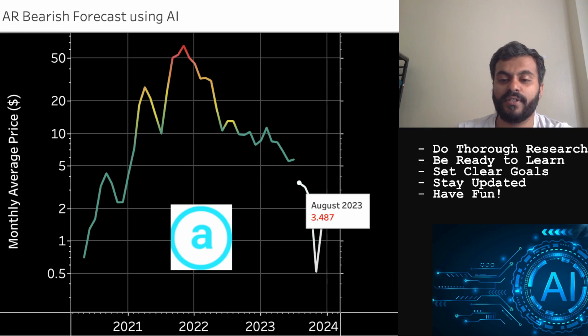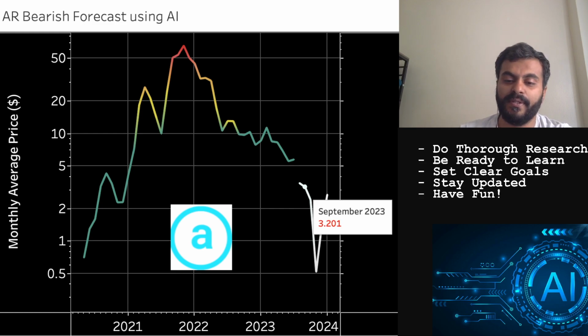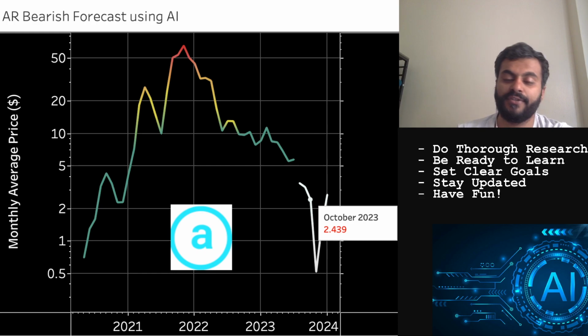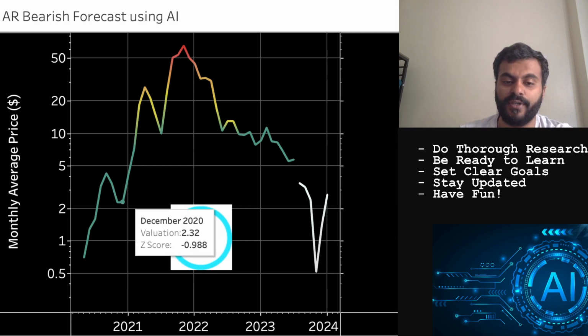For the month of August, it is $3.50, which right now is not looking likely, because we are almost 2/3 done with August. And for September, this particular bear case scenario is at $3.20. This is a theoretical floor for these cryptos in case of a bearish market. In October, in an extremely bearish environment, this token is said to have a monthly average price of $2.43, which is close to the lows that it reached during December of 2020.